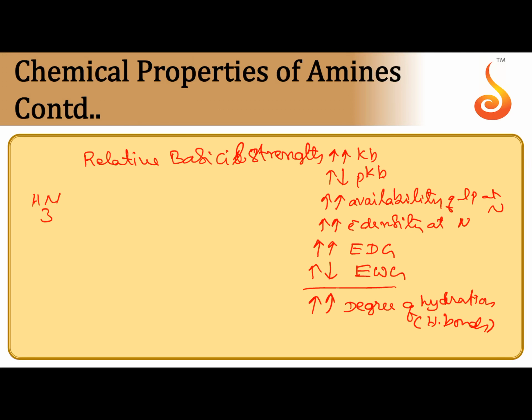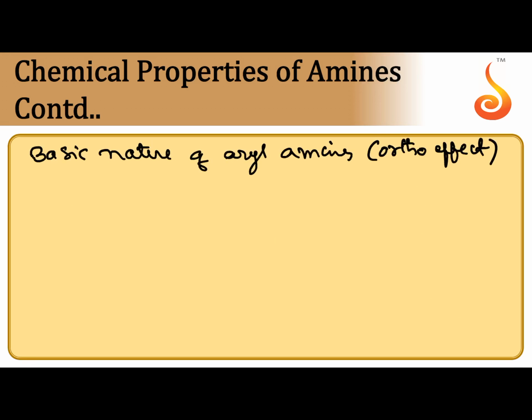Let us take ammonia and a 1-degree amine. In a 1-degree amine, electron density at nitrogen is more because of the electron donating group. The plus I effect of the alkyl group increases electron density. So, a 1-degree amine acts as a stronger base than ammonia. Similarly, a 2-degree amine acts as a still stronger base, and then finally a 3-degree amine. That is only in vapor phase.